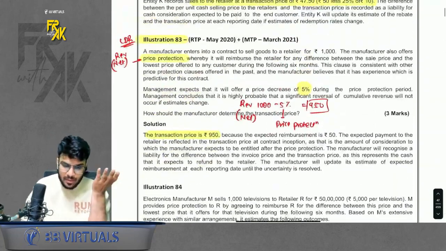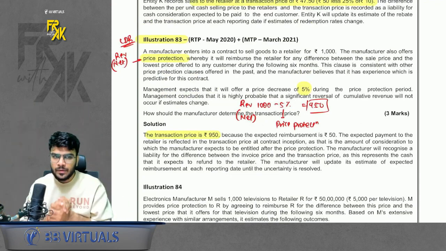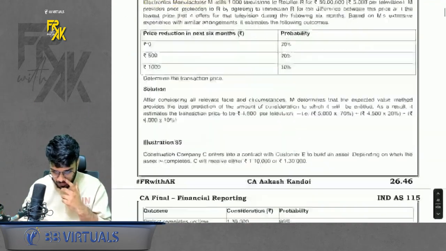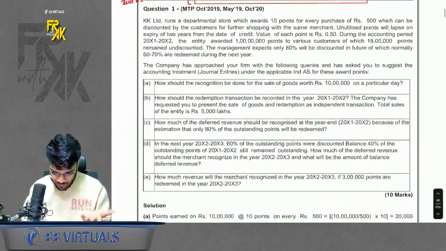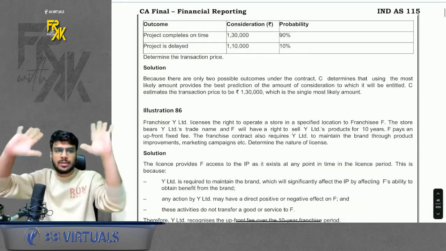Of course, there are questions of MTP, RTP also, but we have tried to cover all the concepts along with all the questions of the module as well. There are MTP, RTP questions also, which are there for you. But till the module and till all the concepts are done.